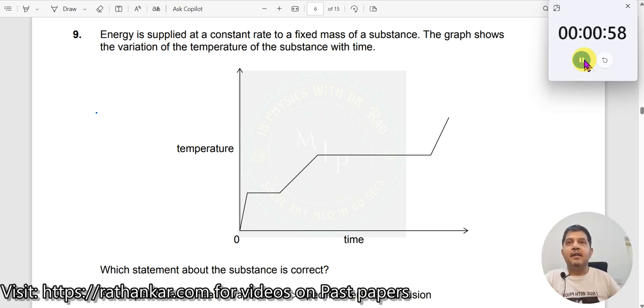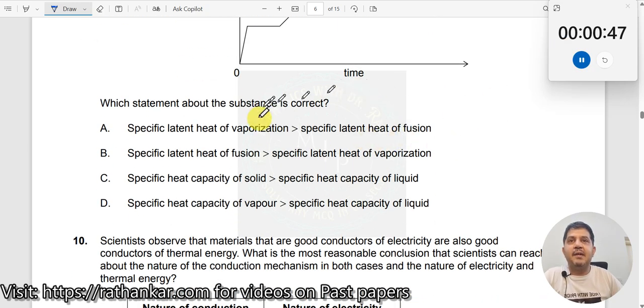Question number 9. Energy is supplied at a constant rate to a fixed mass of a substance. The graph shows the variation in temperature of the substance with time. Okay, T versus T is given here. And what has been asked? Which statement about this substance is correct?